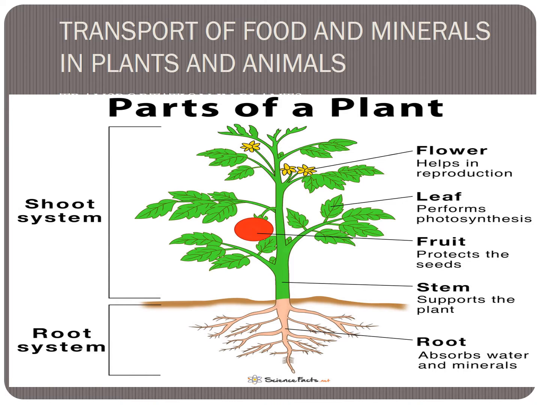Roots absorb water, and that water is transported to all parts of the body. Above the soil is the shoot system; below the soil is the root system.